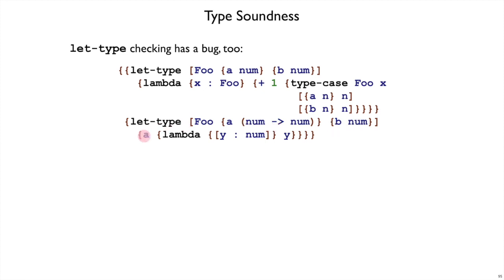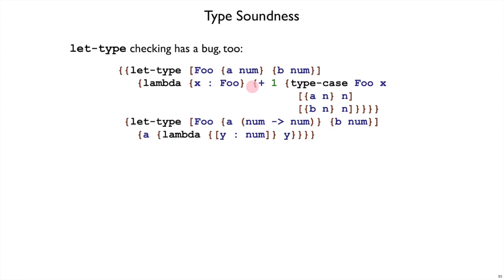So what I'm doing now is returning a variant constructed by A. As far as this let type is concerned, the result type is foo, because that's what I'm returning. I'm returning an A, which is a variant of the foo type. And this let type here returns this function, which wants a foo. So as far as the type system can see right now, it's okay to apply this function, which wants a foo, to this argument, which is a foo. But of course the problem is that when we take this A and we pull out the field, it's actually a function, and then we try to add 1 to a function, and things go wrong.